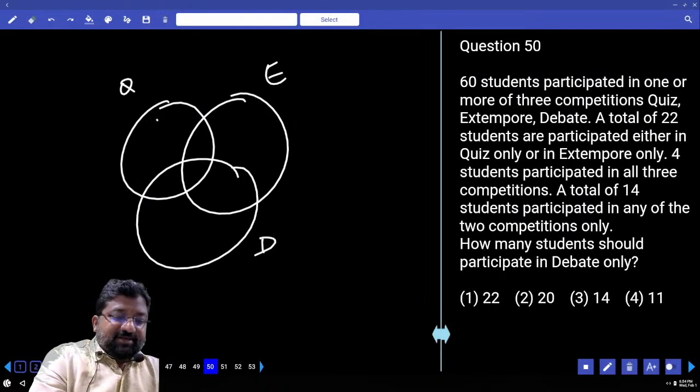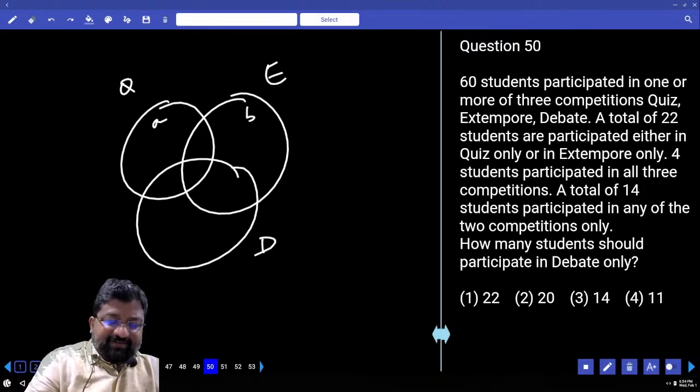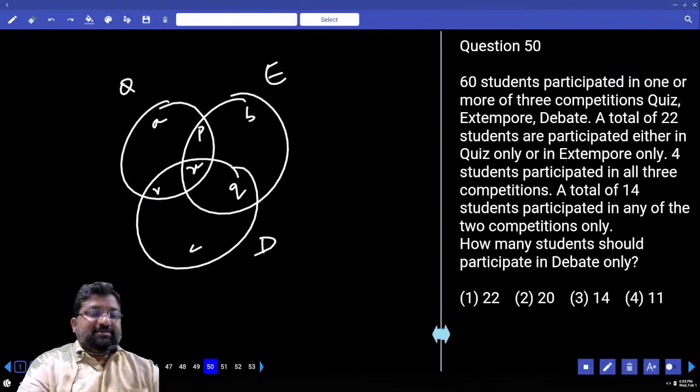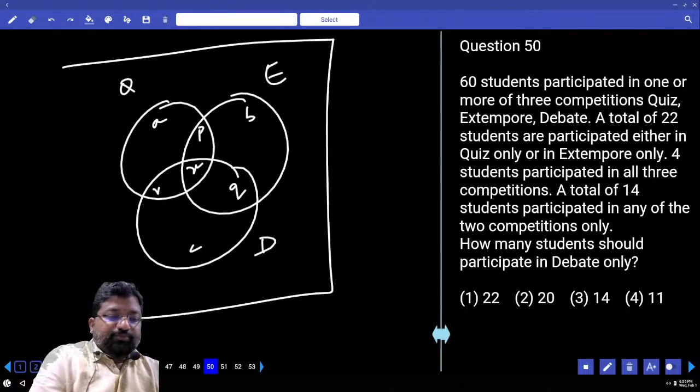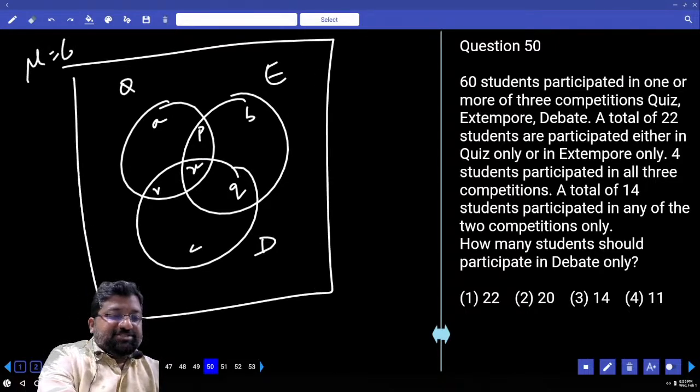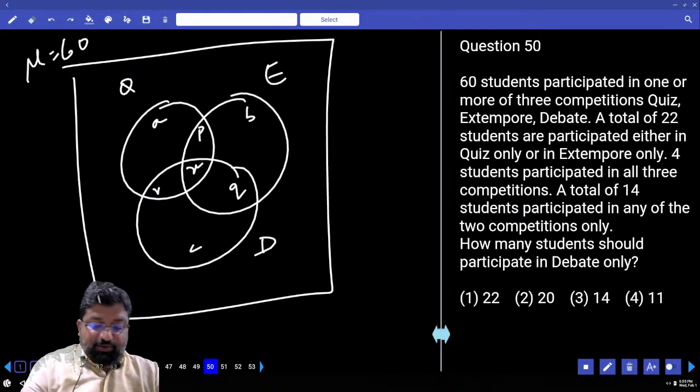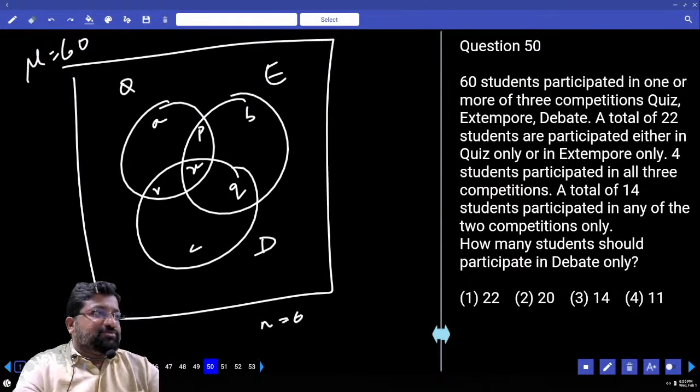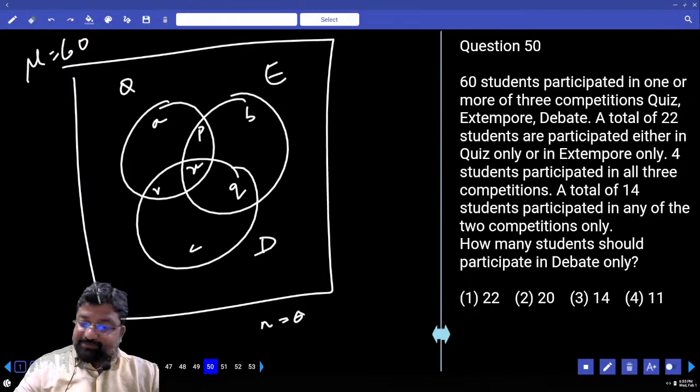This is debate. I'll call this as A, B, C. You know it, we have taught you in the class. P, Q, R, and this is X. Total is mu. Mu is equals to how much? 60, because there are 60 people. None is 0 here. N equals to 0. What's the point here?